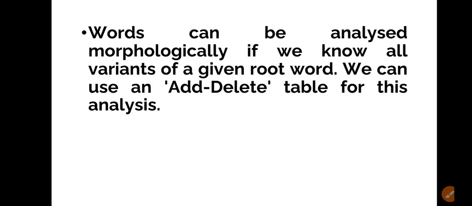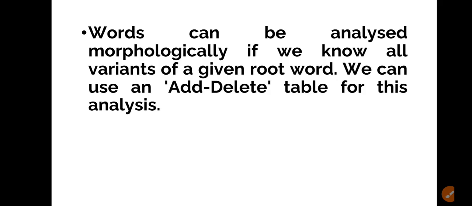And what are morphemes? Morphemes are any linguistic unit. There are two types of morphemes. First is the free morpheme, meaning all base or root words are free morphemes. And bound morphemes, as the name suggests, are bound or attached to a root word or base word.